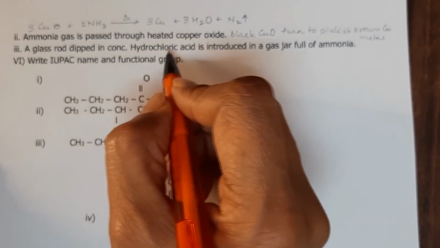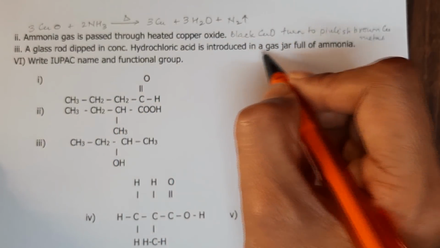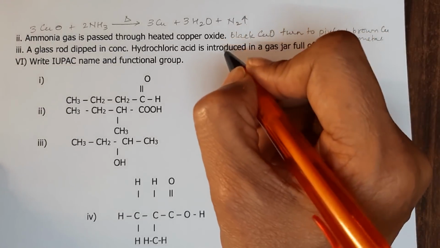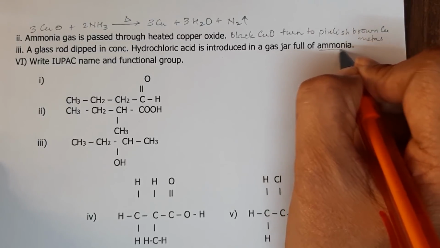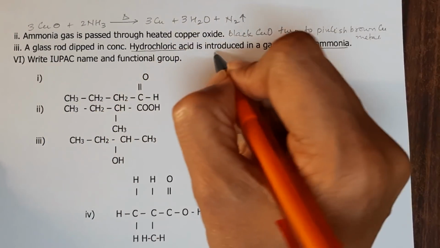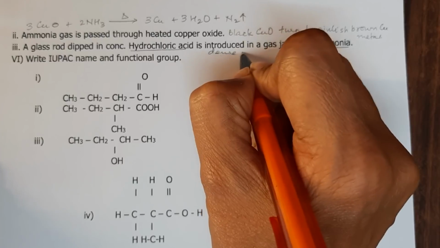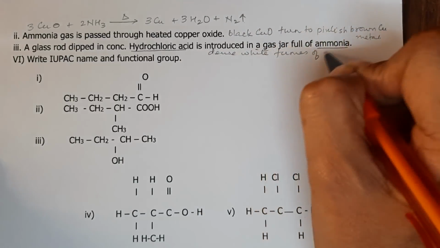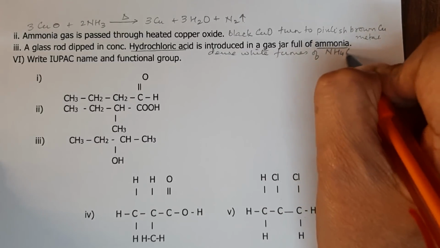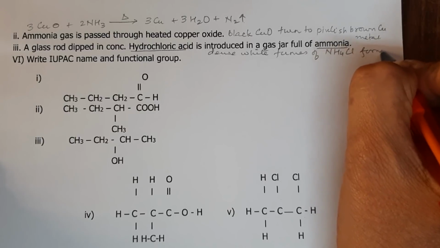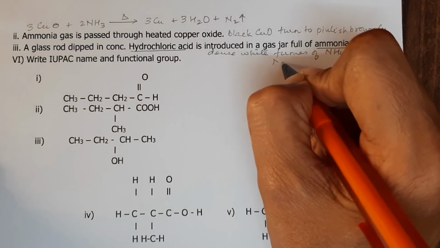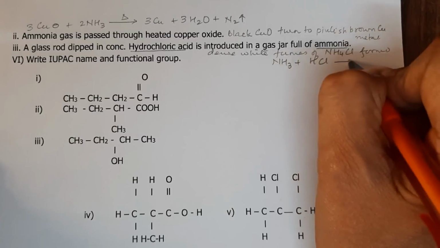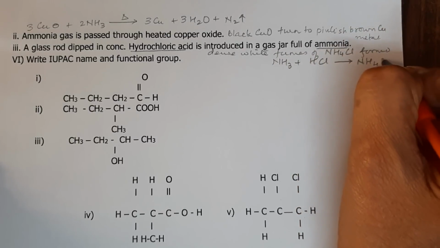A glass rod dipped in concentrated hydrochloric acid is introduced in a gas jar full of ammonia. Now, gas jar full of ammonia and we have hydrochloric acid, we will have dense white fumes of ammonium chloride formed. The reaction is very simple. We have NH3 plus HCl gives NH4Cl.